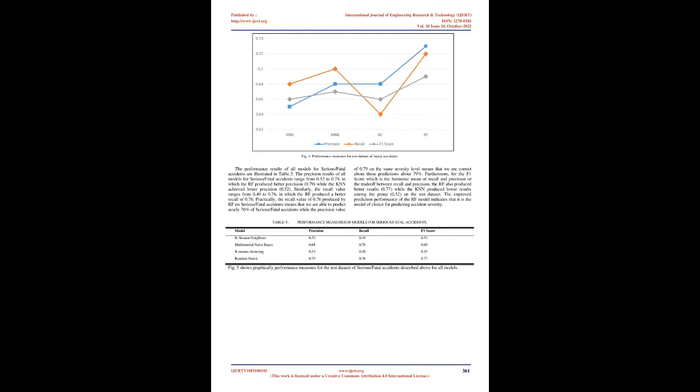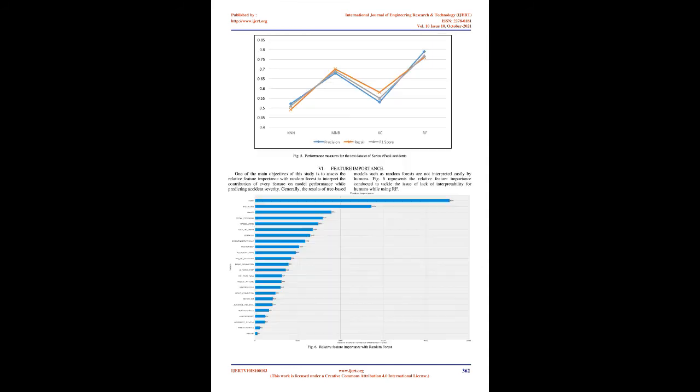Generally, the precision indicator measures the quality or exactness of the model, whereas the recall measures the quantity or the completeness of the model. This means that high recall indicates that the model produced the most relevant performance results while high precision shows that the model produced more relevant prediction results than irrelevant results and vice versa. Furthermore, the F1 score which employs both recall and precision is considered an efficient evaluation indicator while interpreting the model's performance. In this research, the F1 score for KNN, MNB, and KC are almost similar.